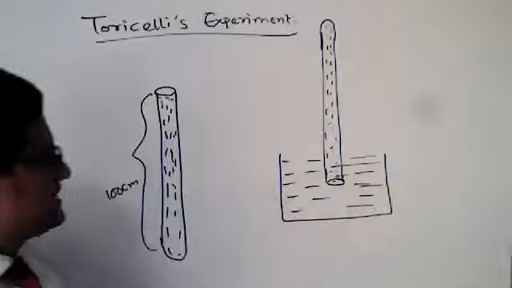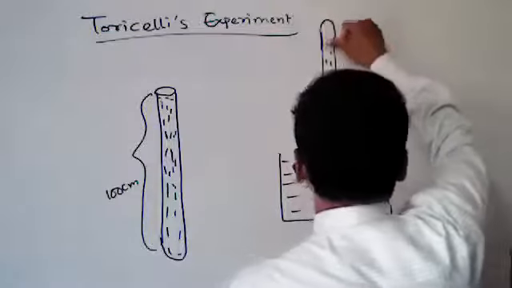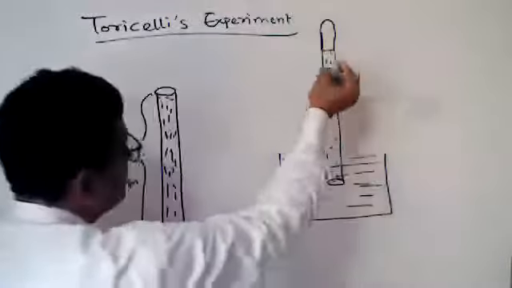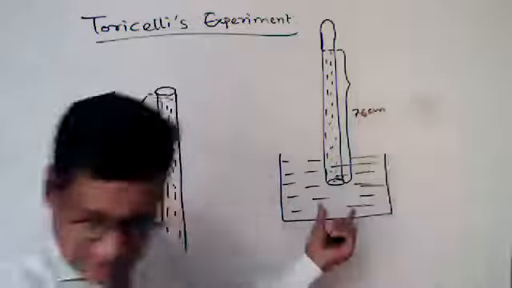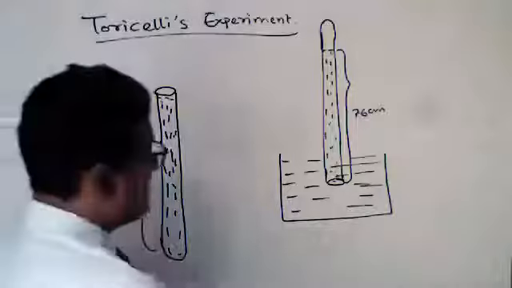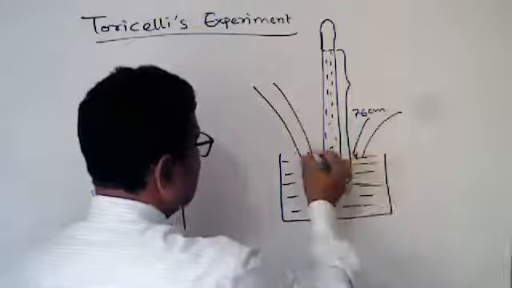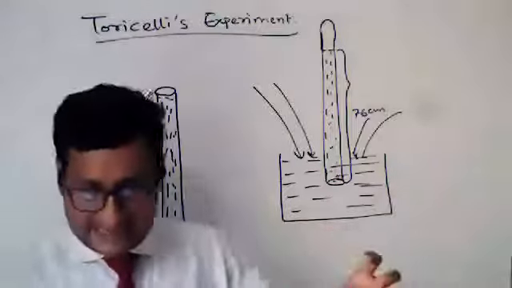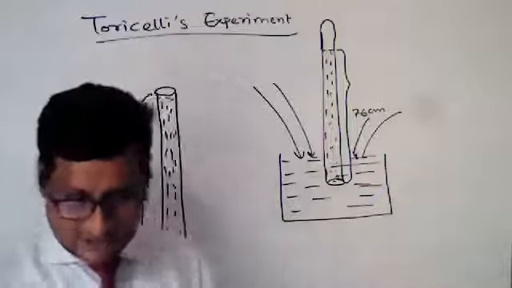If the thumb is removed, Torricelli observed the mercury goes downward. It stays 76 centimeters from the open space. Why does this occur? Here the air pressure acts on this liquid, and we know from Pascal's law that when pressure is exerted on a liquid, the pressure is equally distributed in all directions.